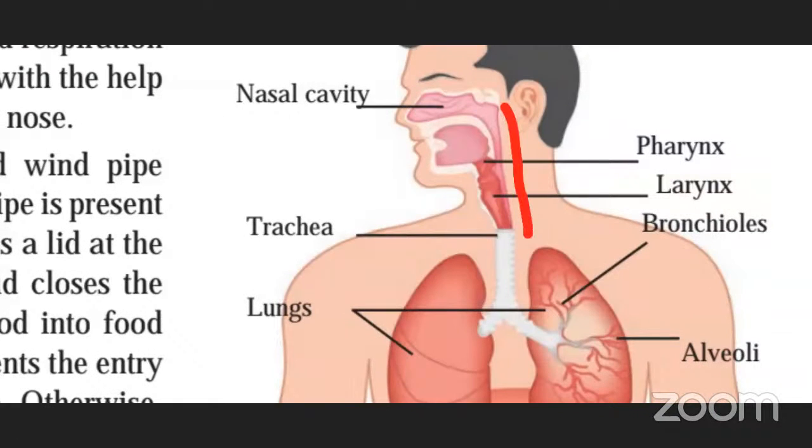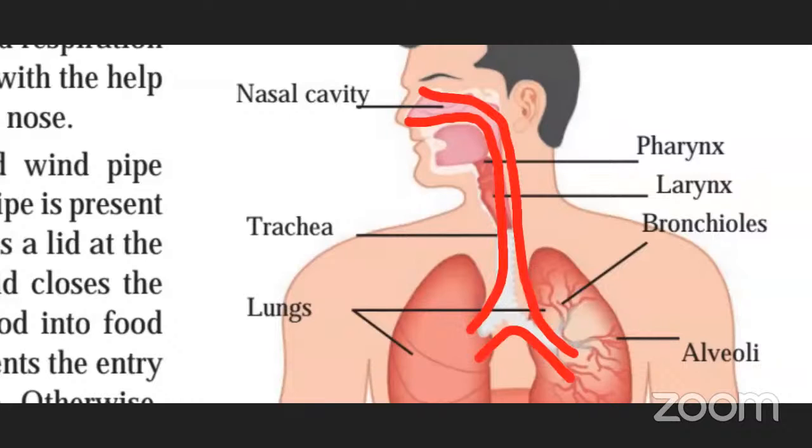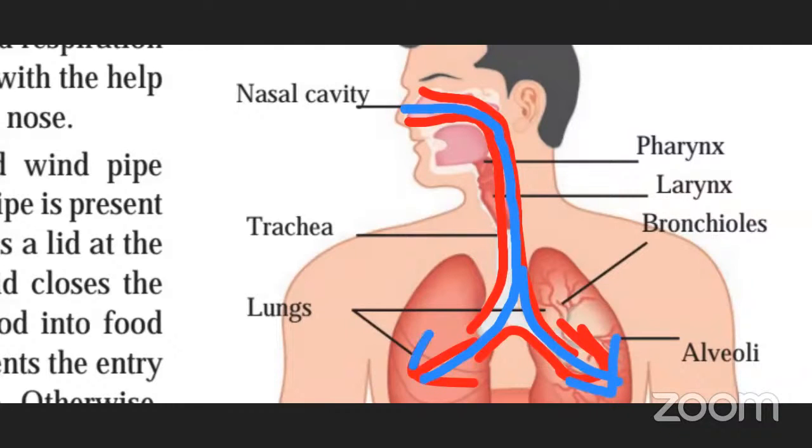And this is the way from where air is going to pass. This is your windpipe. We know that whatever air we take in during respiration goes to the lungs. So these are the lungs, you can see the labeling given here. Whatever air is being taken inside is passing like this.